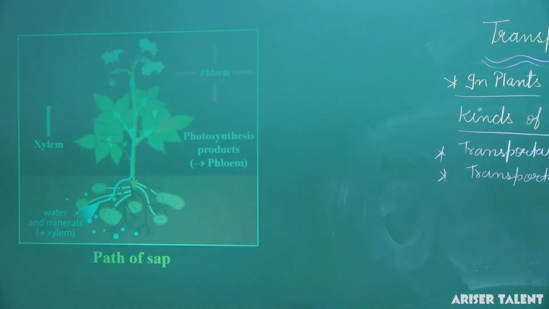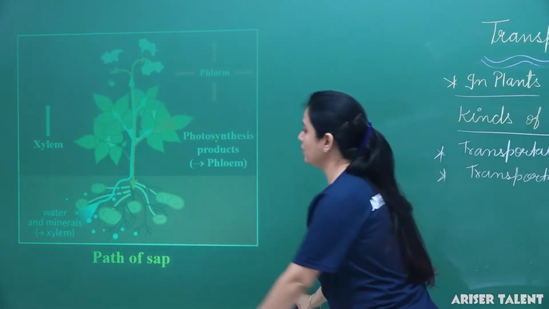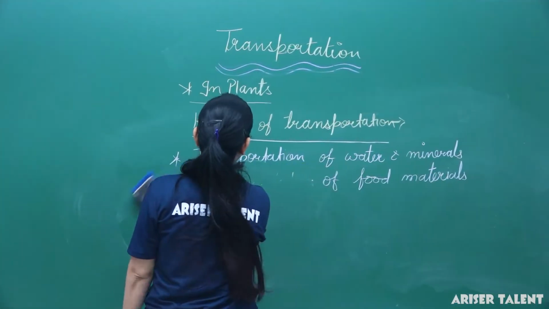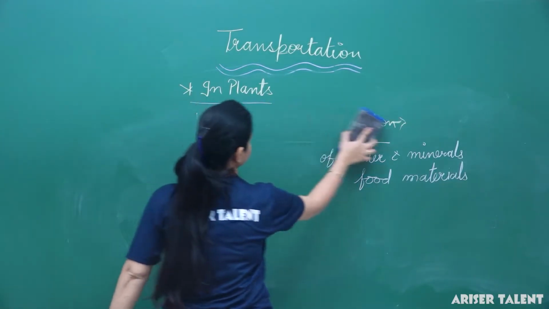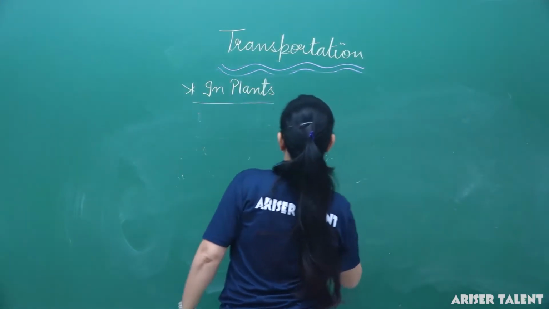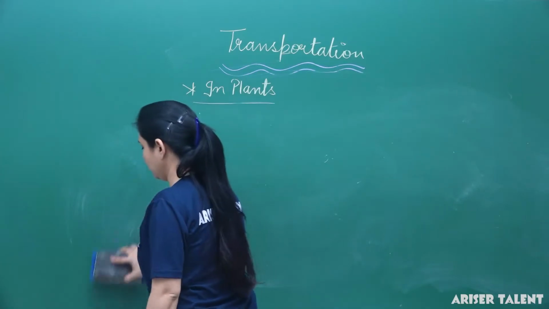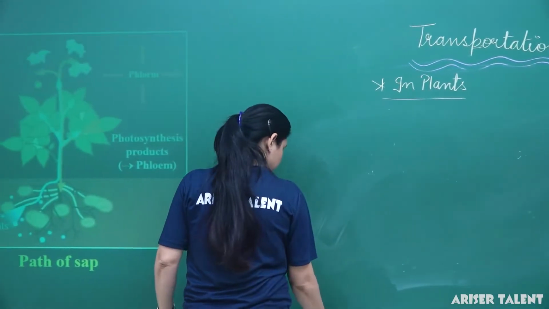Now first of all we are going to talk about transportation of water and minerals. As I have shown these things in the diagram, we will explain again.